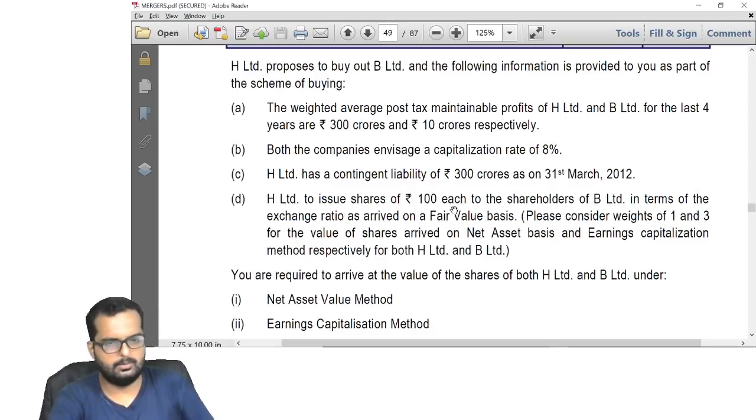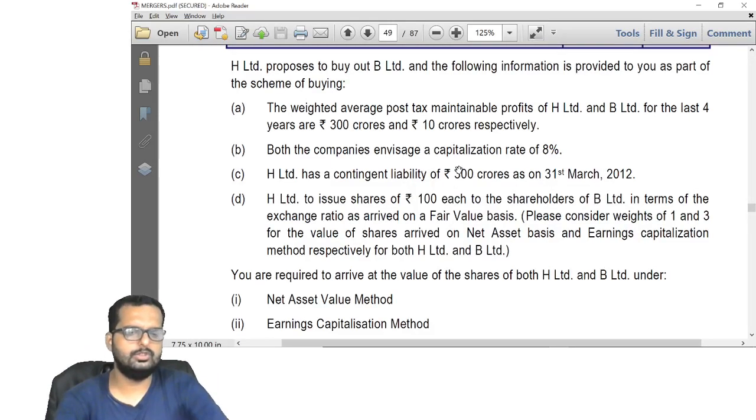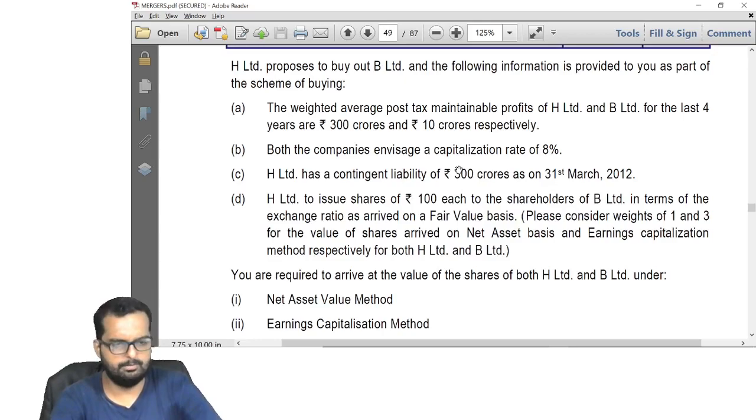As on 31st March 2012, H Limited issues shares of 100 rupees each to the shareholders of B Limited in terms of the exchange ratio arrived on a fair value basis. Please consider weights of 1 and 3 for the share value arrived on net asset basis and earnings capitalization method respectively for H Limited and B Limited. So valuation is done on a ratio of 1:3.